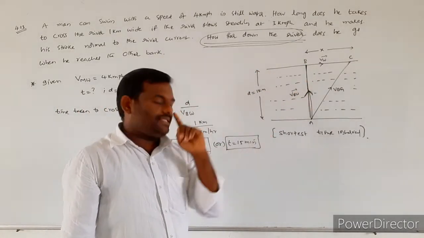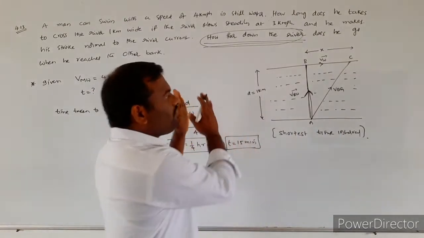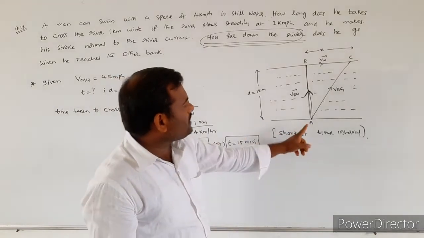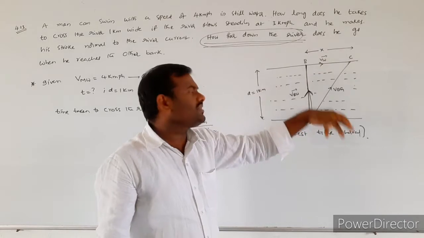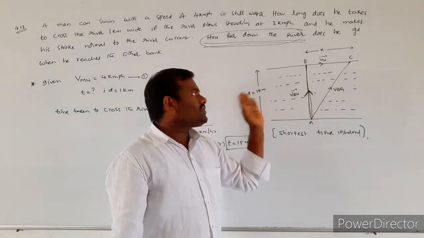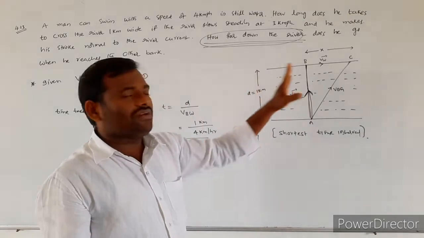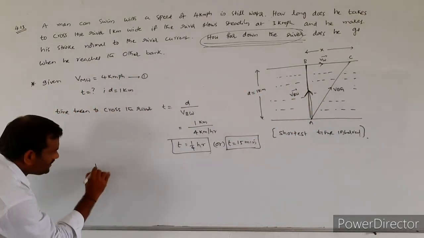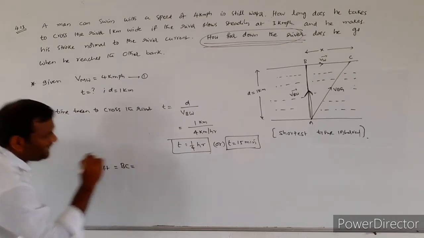That we also discussed in the case of shortest time interval. He wants to reach the opposite point B on the other bank, but due to the flow of the water he will be drifted in the direction of the flow of the water. So the drift, from the figure, is BC.